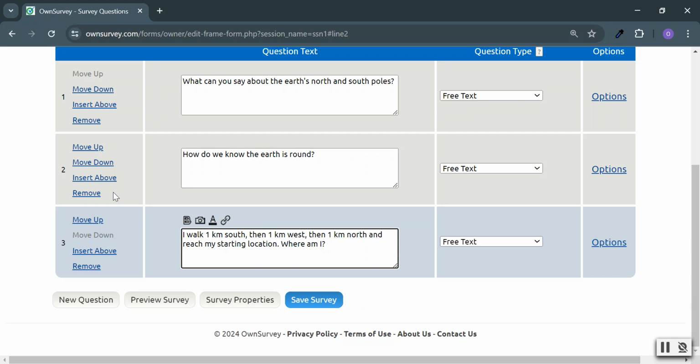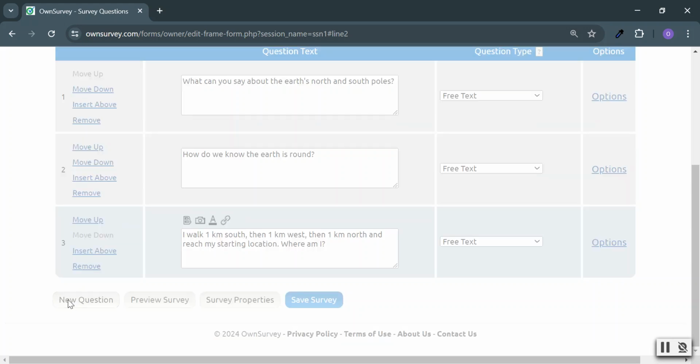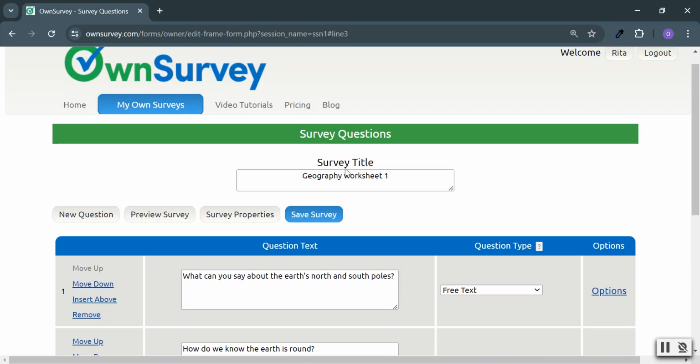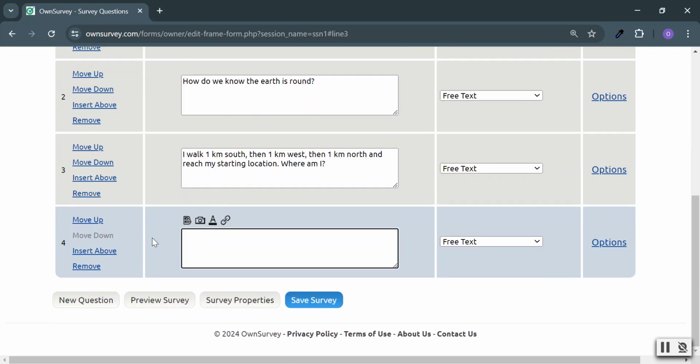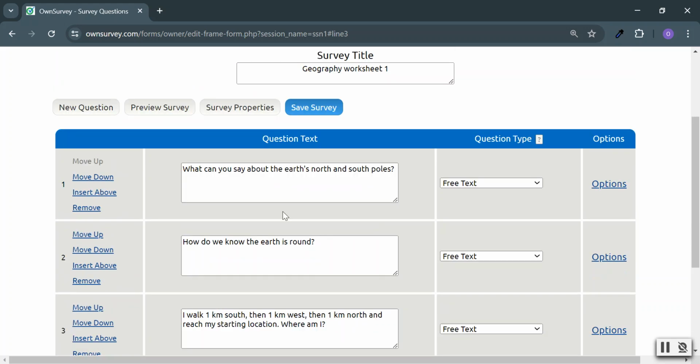So this is like geography questions, but it doesn't have to be just geography questions. Let's say I teach computers, right? Let's try that. I know I did write that this was a geography worksheet, but just for the purpose of an example, let's go. Write a Python program that prints the numbers 1 through 10. Okay, there we go. So we have all our questions.